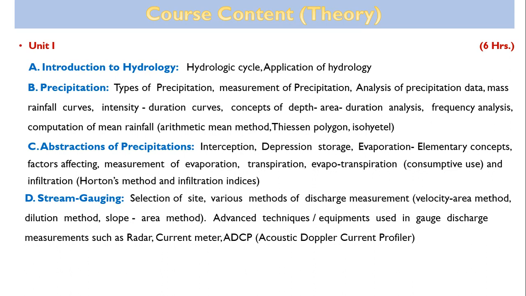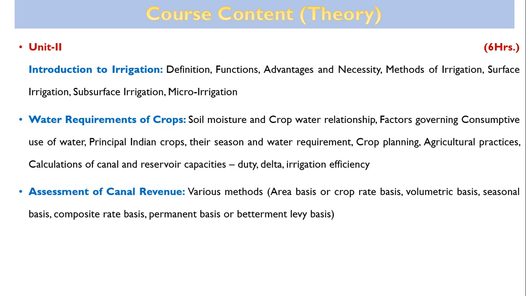So complete hydrology will be studied under this unit 1, starting from the hydrologic cycle, precipitation, its occurrence, measurement, and then abstractions of precipitations, and lastly stream gauging, that is estimation of the river flow or discharge into the river. Unit number 2 is dealing with introduction to irrigation, water requirement of crops, and assessment of canal revenue.